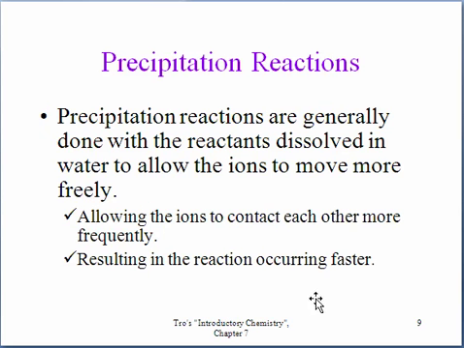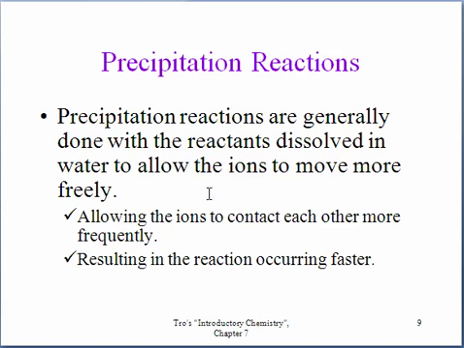Another important type of reaction in chemistry is what's known as a precipitation reaction. We use the word precipitation in our everyday life to indicate rain or snow falling out of the sky. Precipitation in chemistry means a solid comes out of a solution. So instead of rain falling out of the sky, we have a solid forming in generally an aqueous solution.